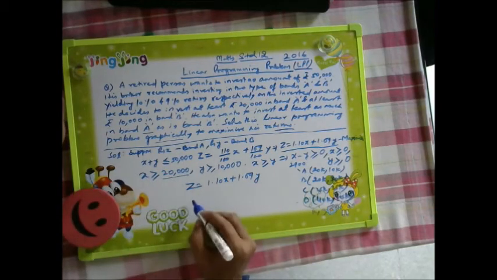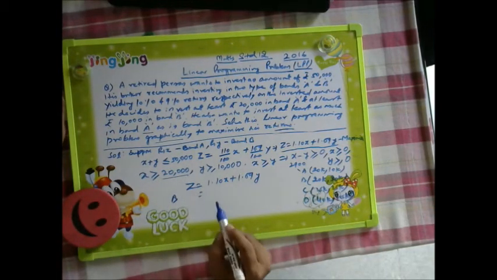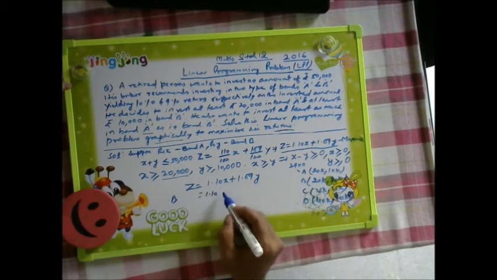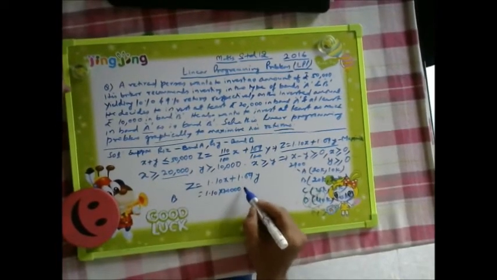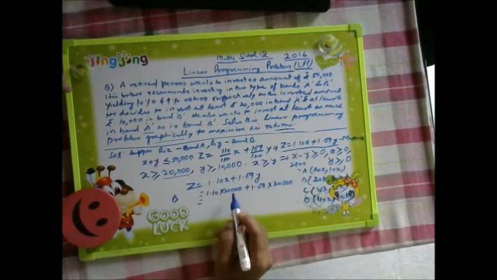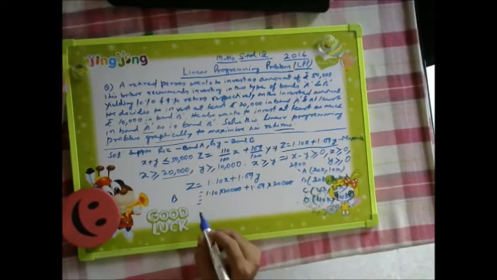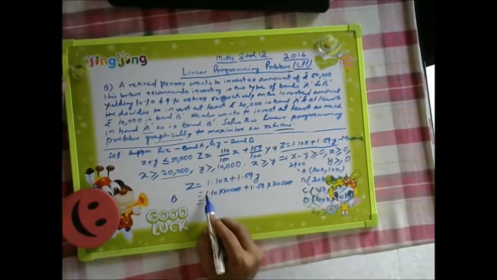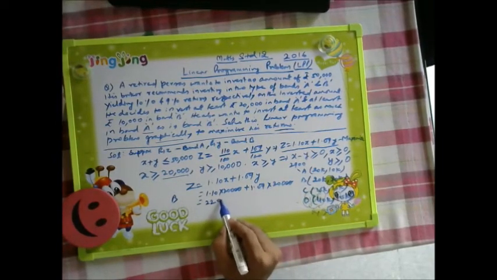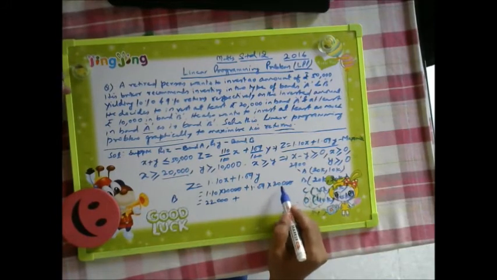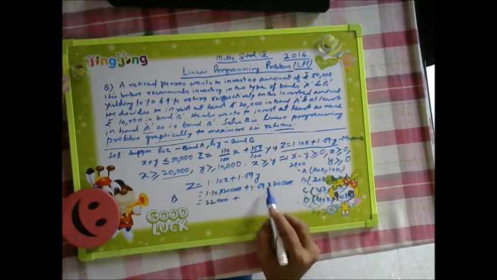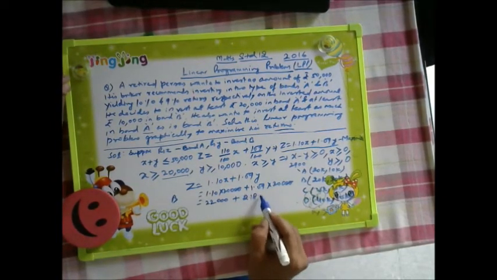Then for point B, that is 20k and 20k: 1.10 into 20,000 plus 1.09 into 20,000. Two zeros have gone for removing the decimal, and then it will be 11 twos are 22, and three zeros, 22,000, plus 109 into 2, so it will become 21,800.